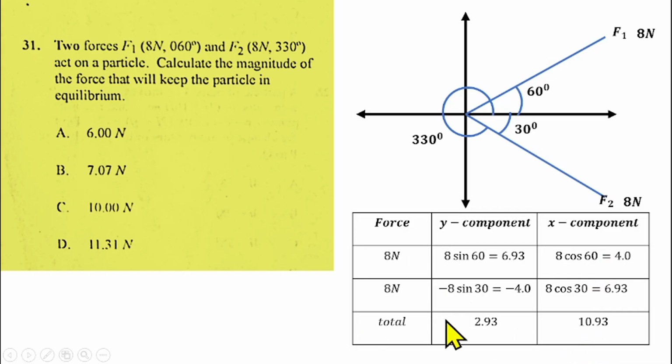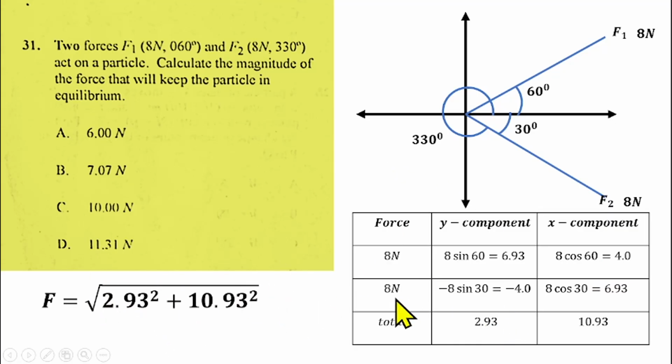So you can now find the result, the magnitude of this force, by finding the square root of each of these added together. So we will have the square root of 2.93 squared plus 10.93 squared, and if you simplify that with your calculator, that gives us 11.31 Newton, approximately to two decimal places, and that makes option D the right answer.